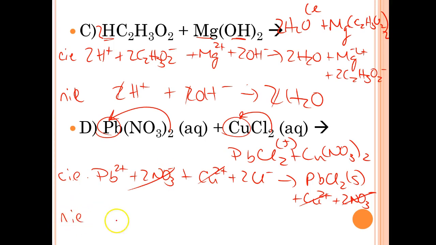My net ionic, Pb 2 plus 2 Cl minus goes to PbCl2.